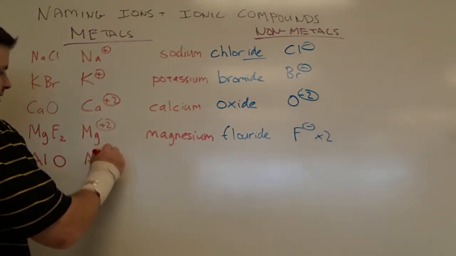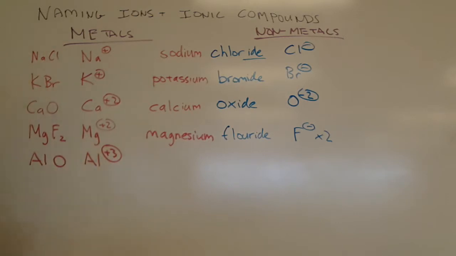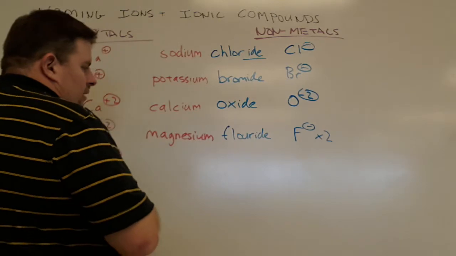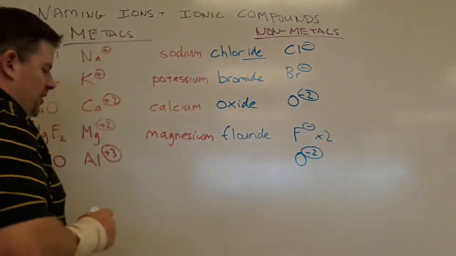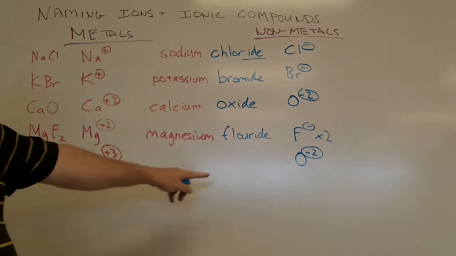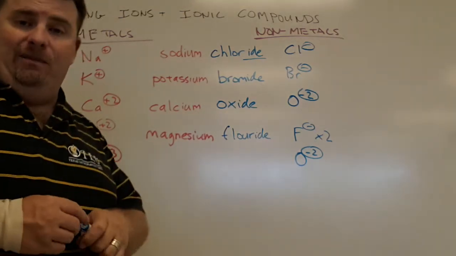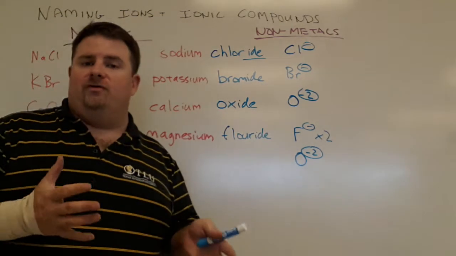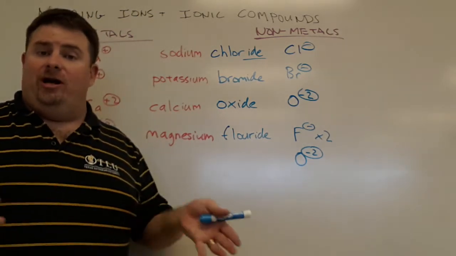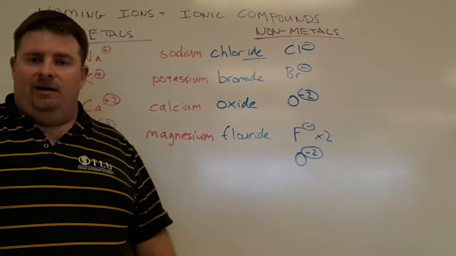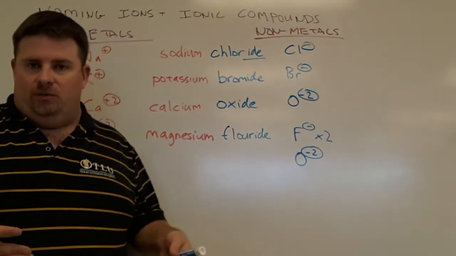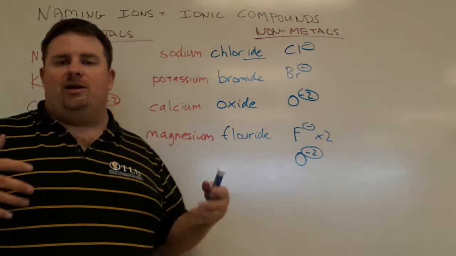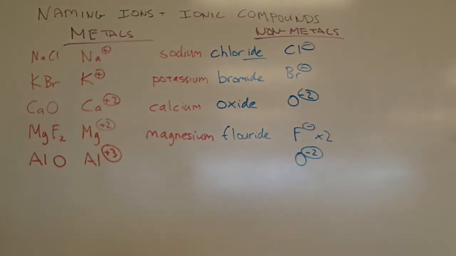So the base ion here is going to be aluminum 3+. Now we've done the oxygen before, so I don't have to explain that again. But notice what happens here. I've got +3 and I've got -2. Now I can't buy things from Aldrich or Fisher in their ionic form. I can't have a salt delivered to me that has a charge associated with it because they're unstable. They like to react with stuff. So everything has to be neutral.